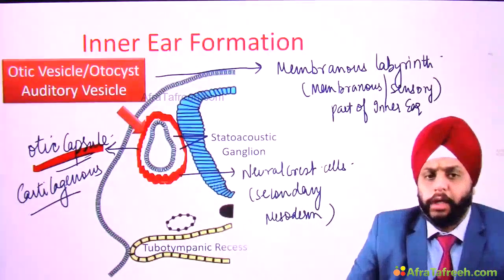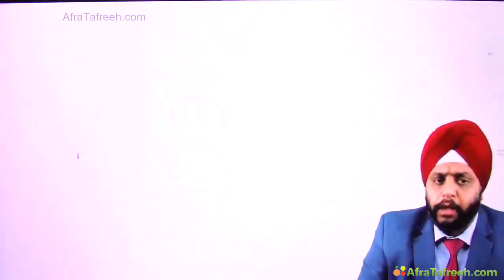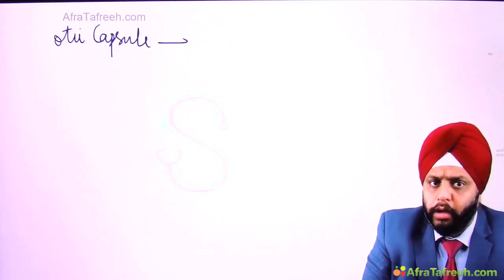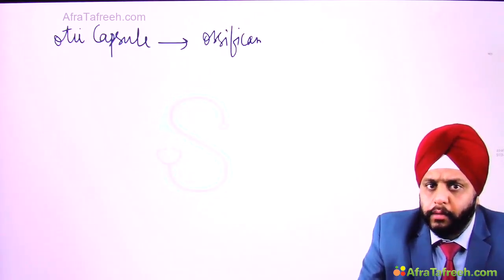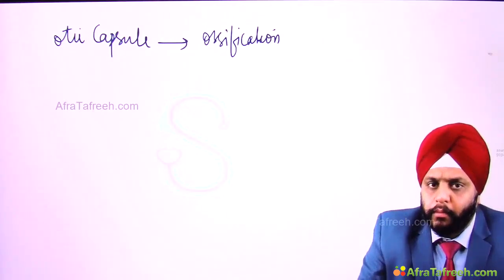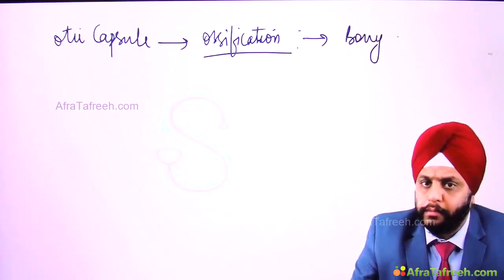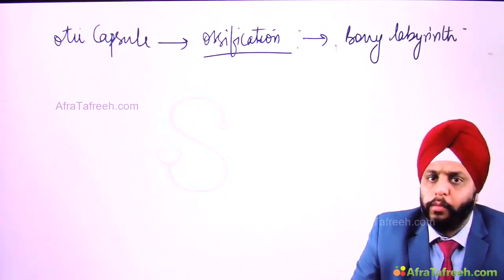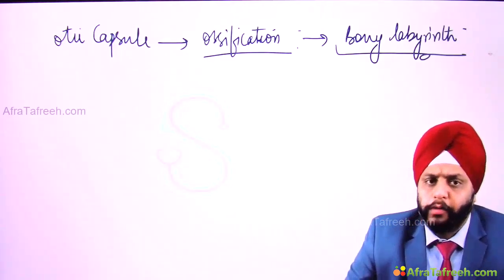So this otic capsule, which is formed by the mesoderm, undergoes ossification and it will form the bony inner ear, the bony labyrinth. So the bony part of the inner ear develops from the otic capsule by ossification.